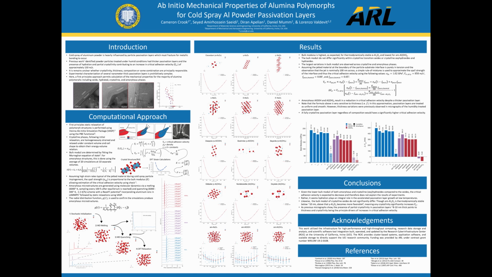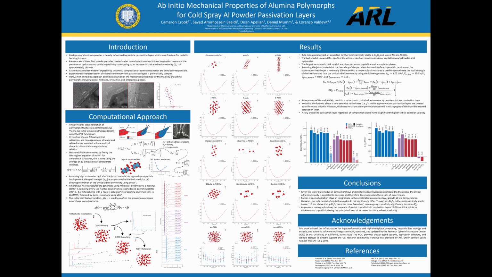Fortunately, empirical relations have been developed to relate the critical adhesion velocity to the spall strength of the particle-substrate interface, and under the assumption of sufficiently high strain rate, the spall strength is proportional to the bulk modulus. Here, ab initio calculations using density functional theory and VASP are employed to determine the bulk moduli for the majority